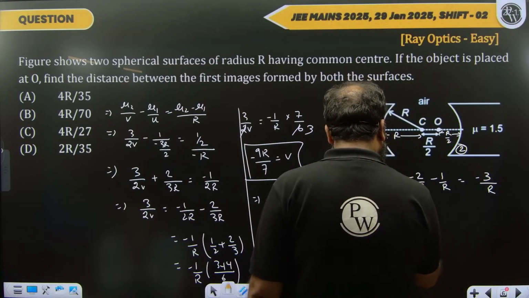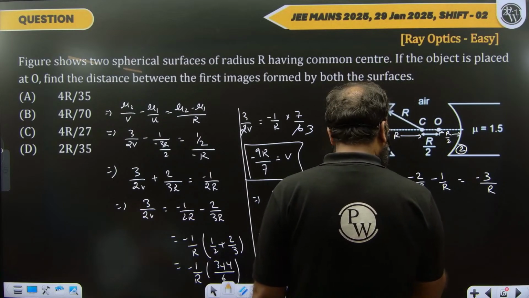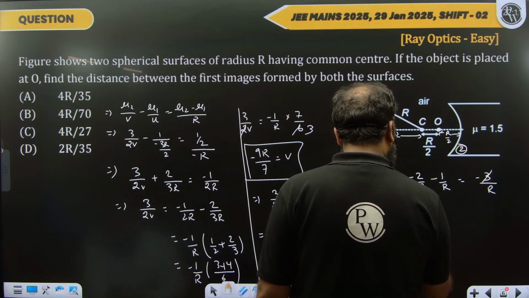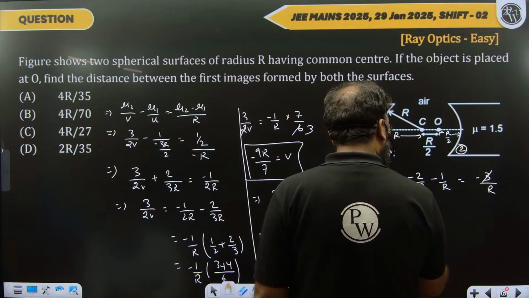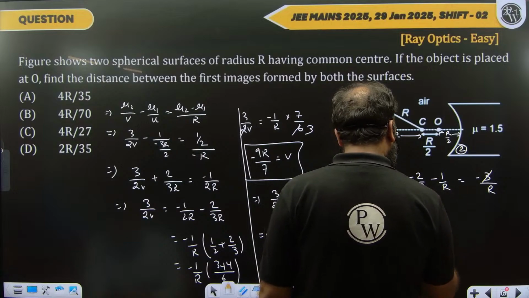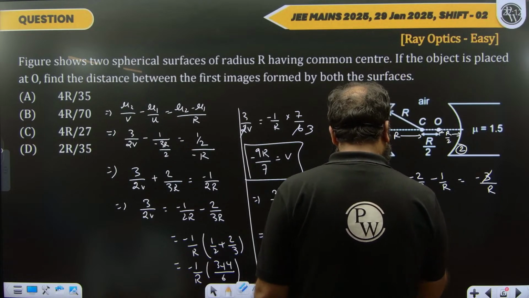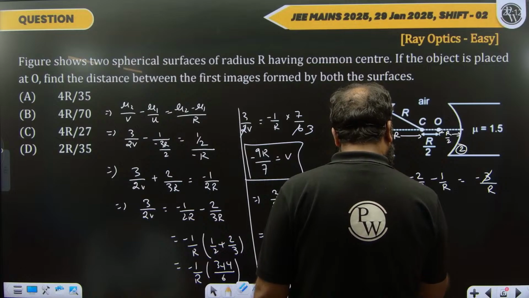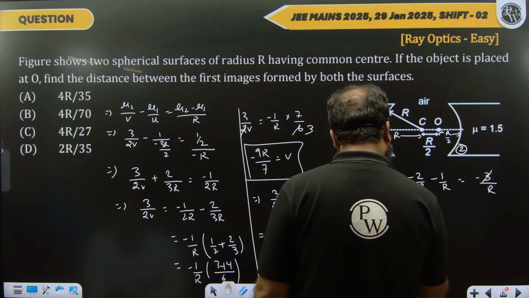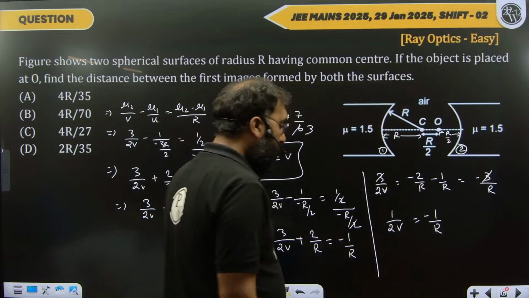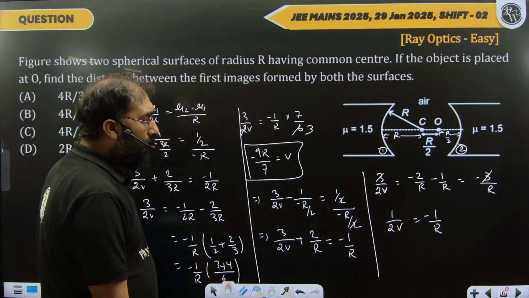So from here we can say 3 and 3 got cancelled, and v will be equals to what? R by 2. No, just a minute. What is left over? 1 by 2v minus 1 by r. Is it what we are getting?